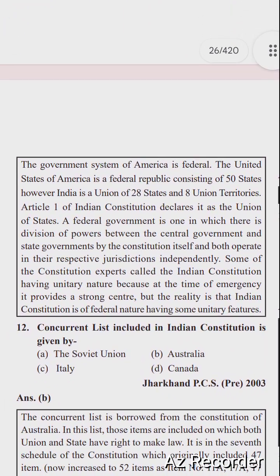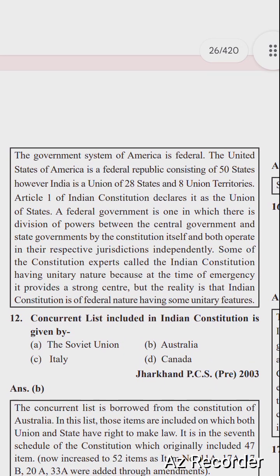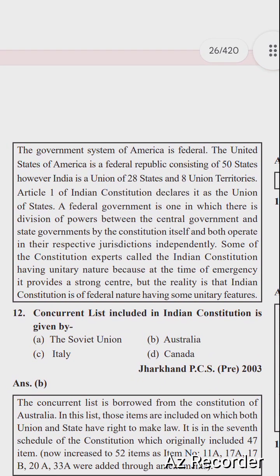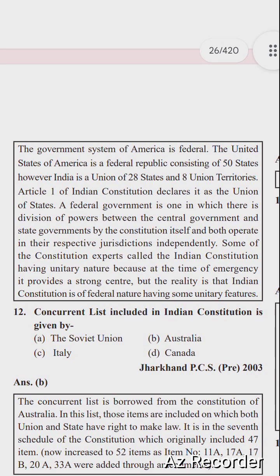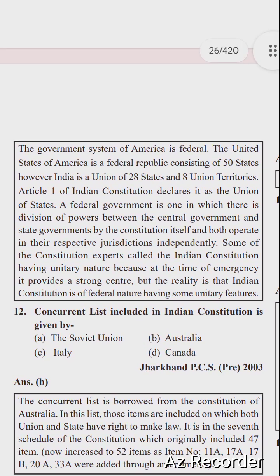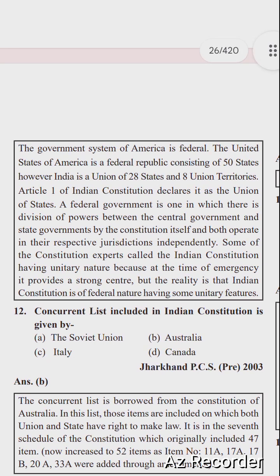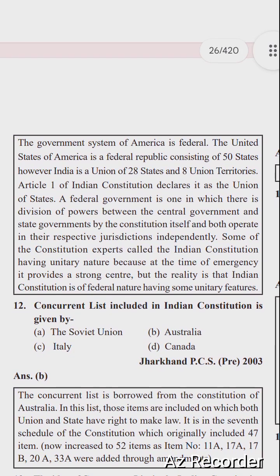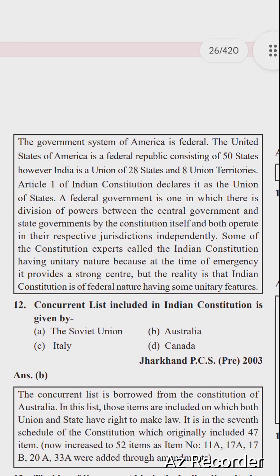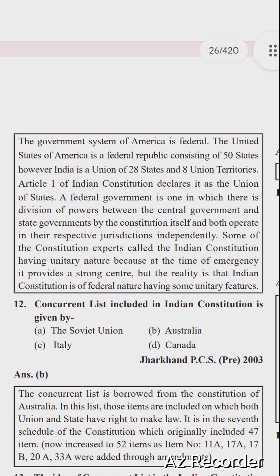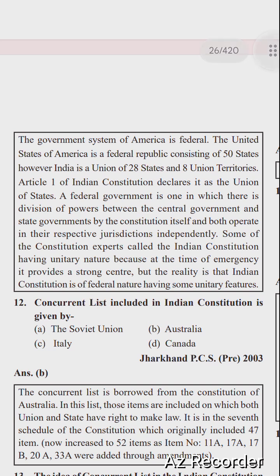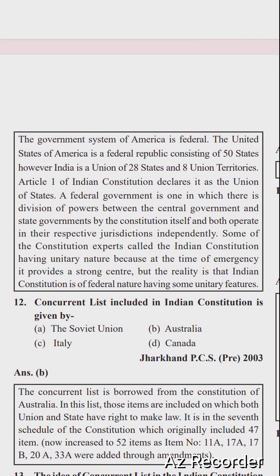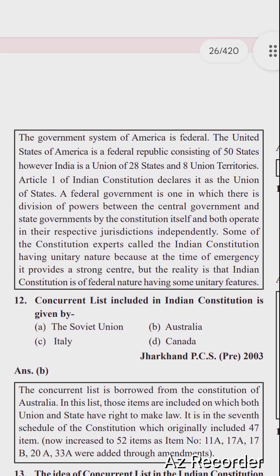The government system of America is federal. United States of America is a federal republic consisting of 50 states. However, India is the union, 28 states and 8 union territories. Article 1 of Indian Constitution declares it as the union of states. A federal government is one in which there is division of power between the central government and state government by the Constitution itself, and both operate in their respective jurisdiction independently.